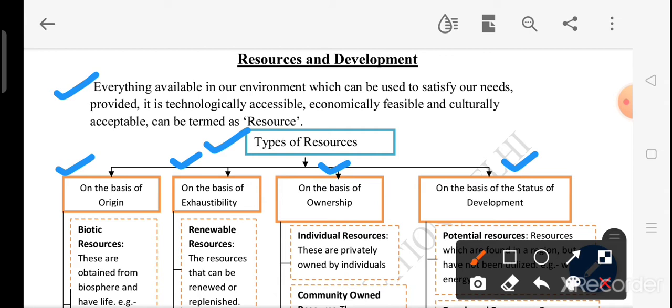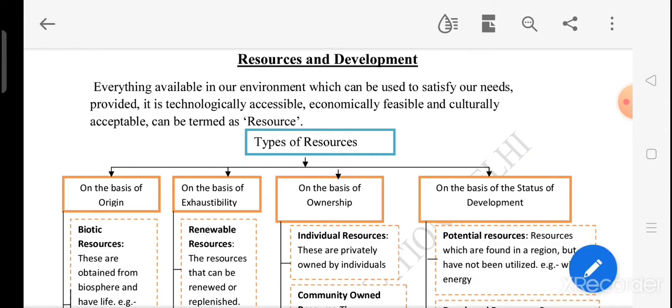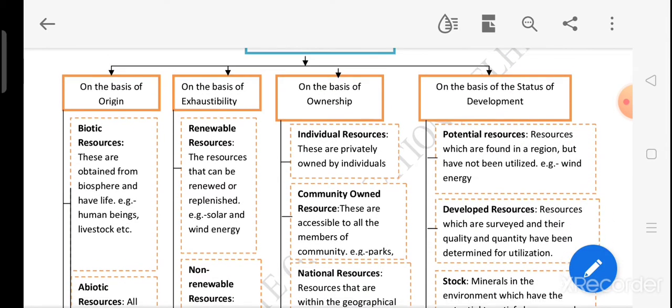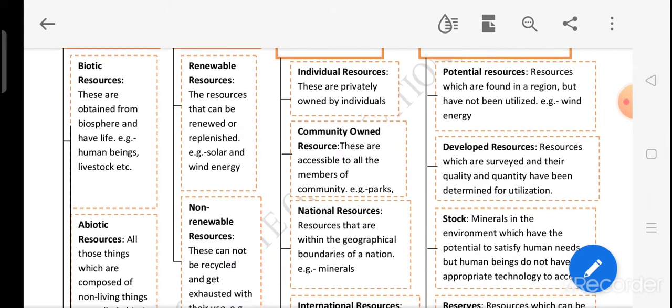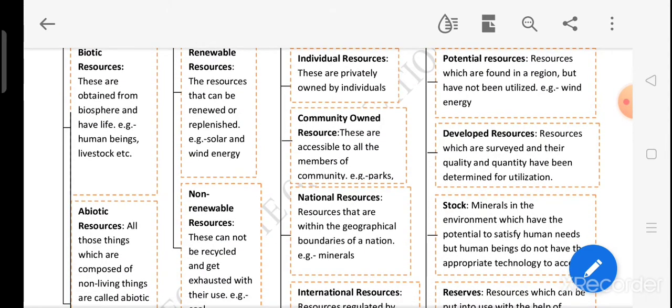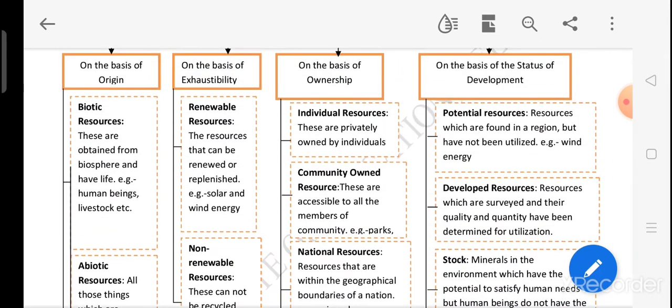Then if we see resources on the basis of ownership, we can classify the resources into four parts: individual resources, community owned resources, national resources, and international resources.